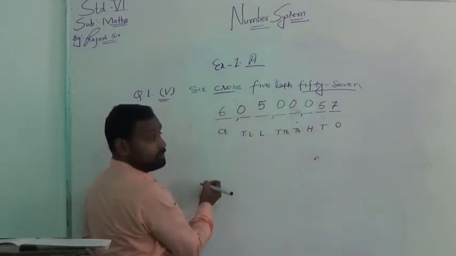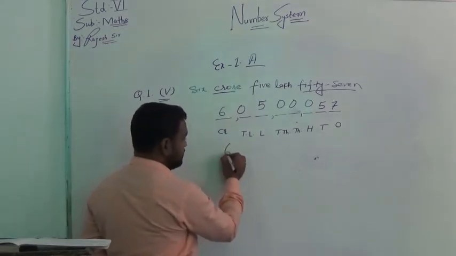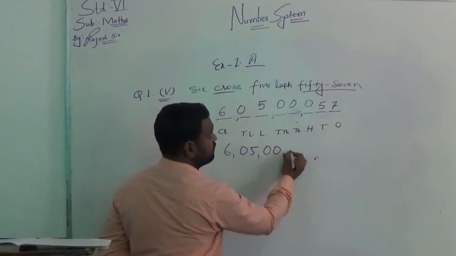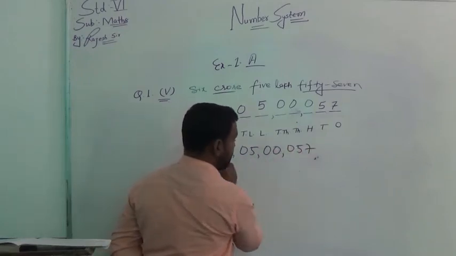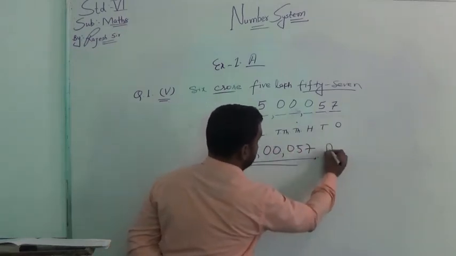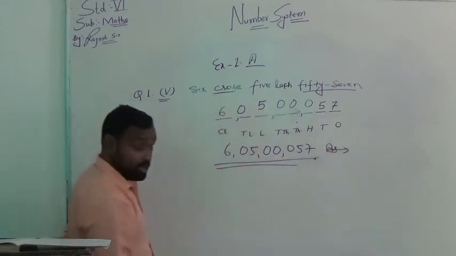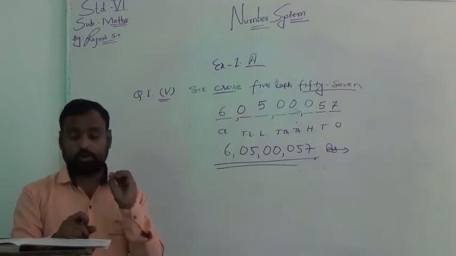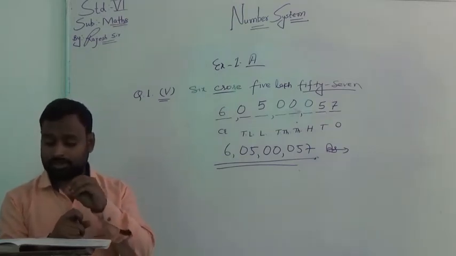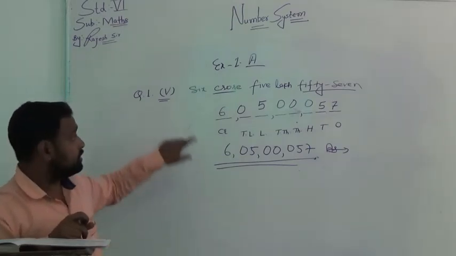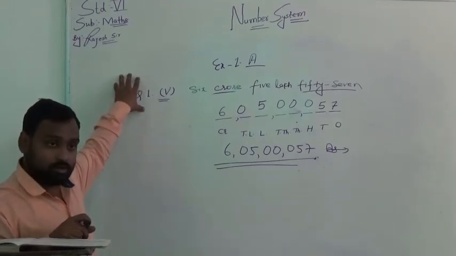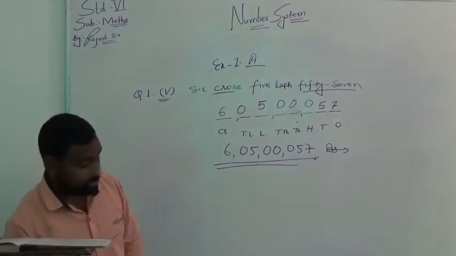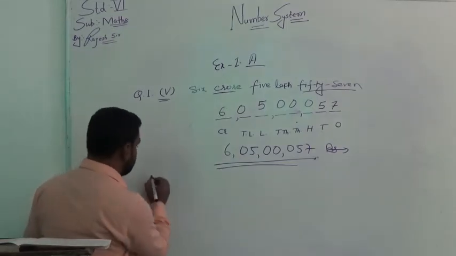What will be the numeral? 6, 0, 5, 0, 0, 0, 5, 7. It will be your answer. In this way, you can write all the numerals of all 8 questions of question number 1. Now we will see question number 2.